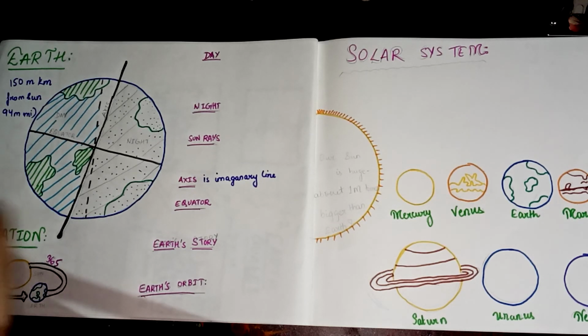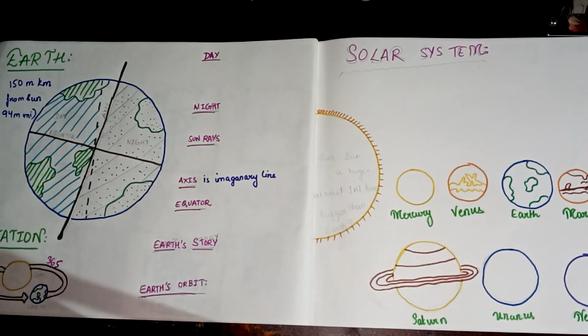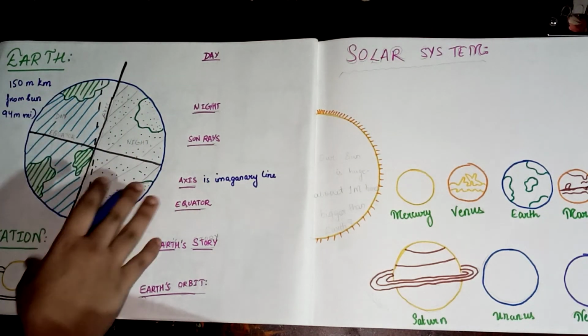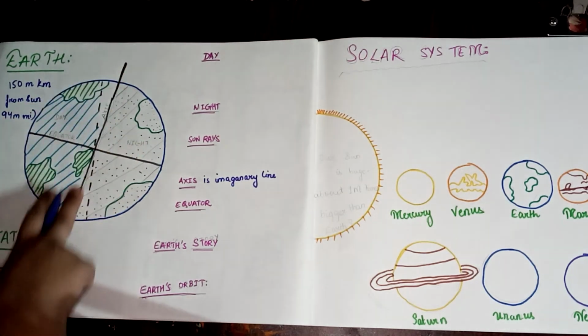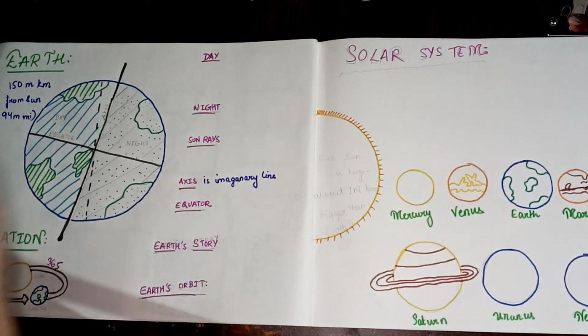Because of this imaginary line, Earth is a little tilted. This axis helps when the Earth rotates, and of course in the revolution also.